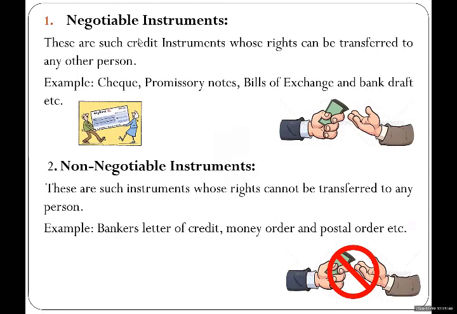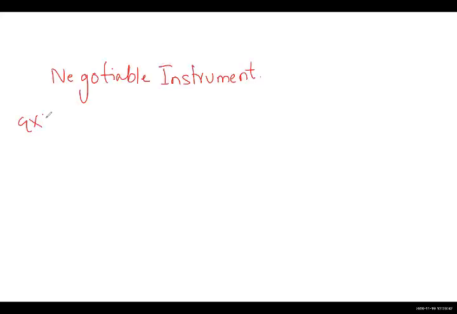Negotiable means, for example, I have given you a check, and you transfer the same check to any other person. These are credit instruments whose rights can be transferred to another person. Among all these credit instruments, the check, promissory note, bill of exchange and bank draft are negotiable. Now, how are you going to understand this? Look at the whiteboard. Here I am going to explain what a negotiable instrument is.